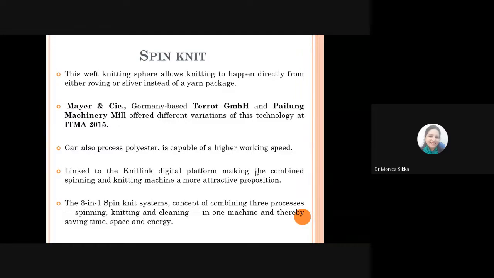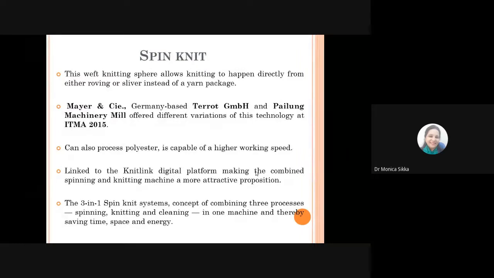They have shown their machines to straight away process polyester, which is capable of high working speed. Although these machines were the focal point in any kind of exhibition, there was not a clear direction on how to adopt this thing.